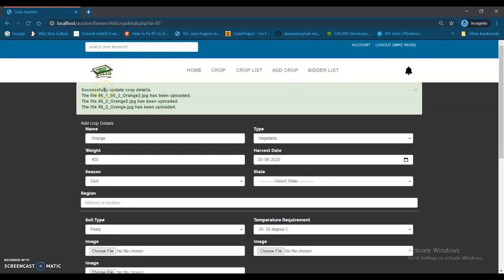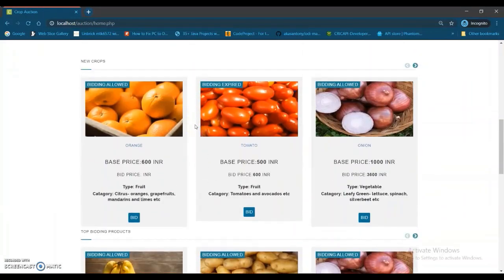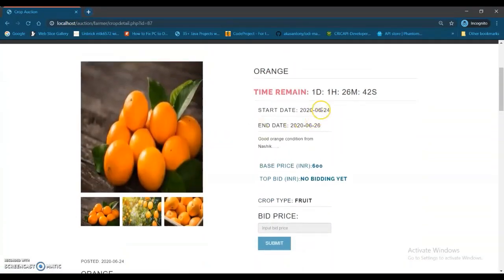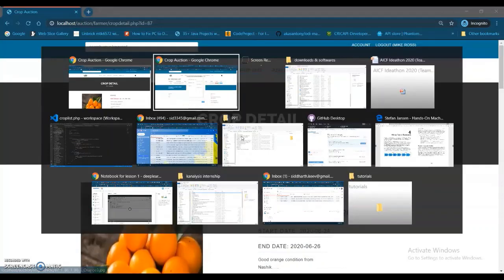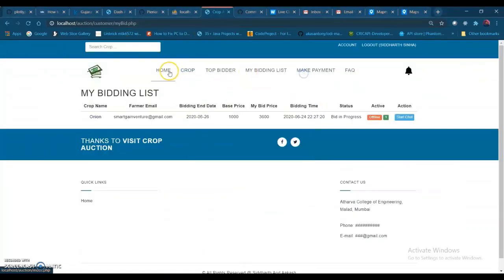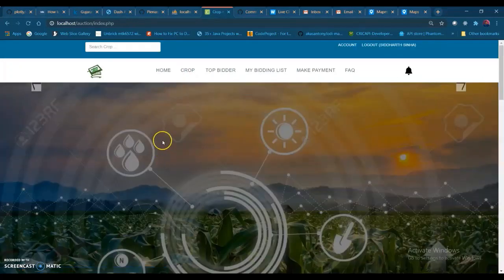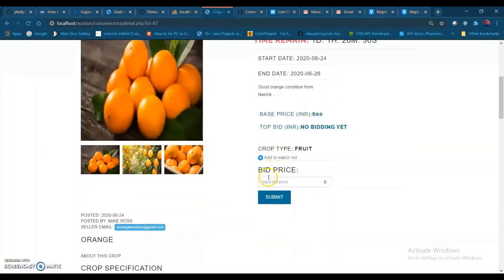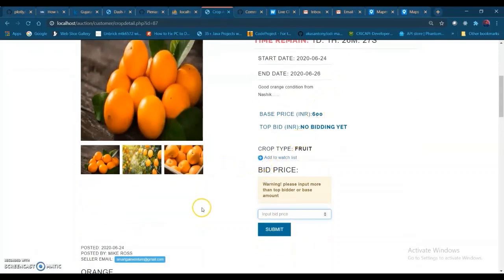You can see we successfully updated the crop. The 5 images have been uploaded, and you can see over here we got the orange crop. The time remaining is 1 day, and there is no bidding yet. So let's now bid on the oranges from the user's perspective. If I go on orange, there is no bidding yet. So let me choose 650 rupees.